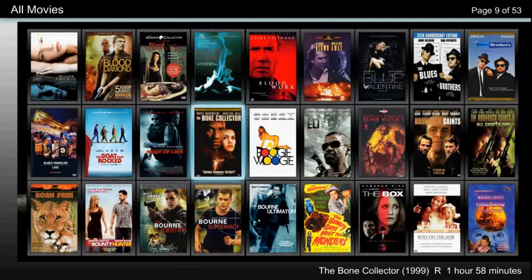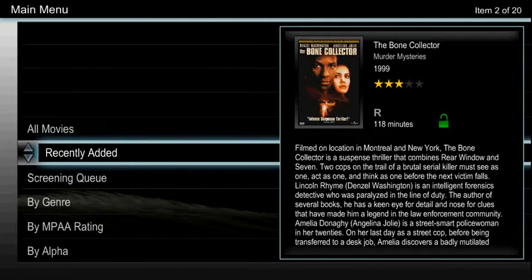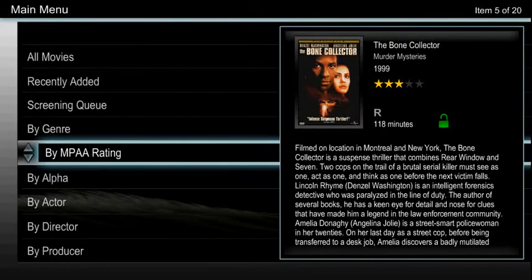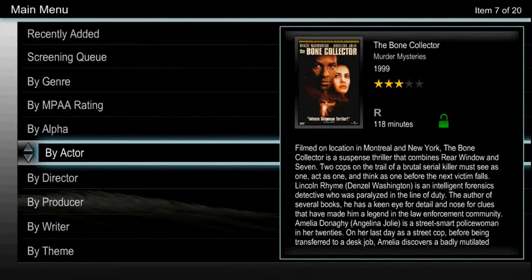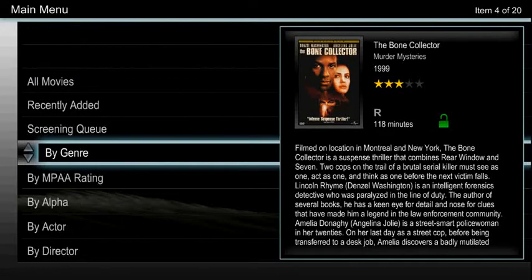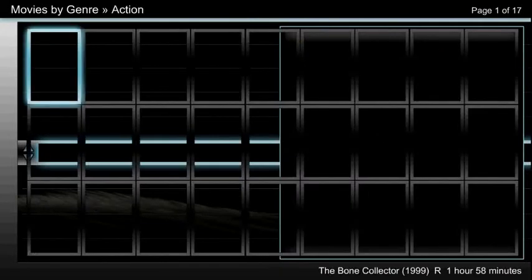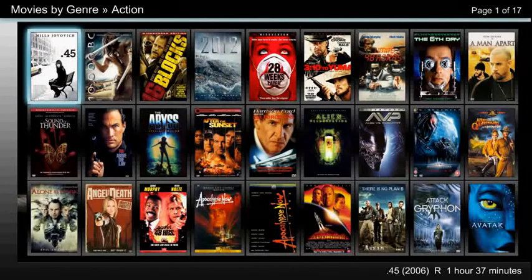For filtering options, press the back button again. As you can see, there are over a dozen options. Select the one you would like and press OK. For instance, to view all action movies, select Genre, and then Action. This will take you back to the thumbnails page where you can see that your filter selection has been applied.